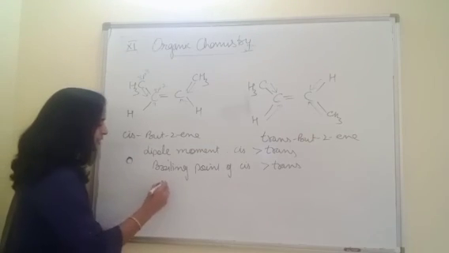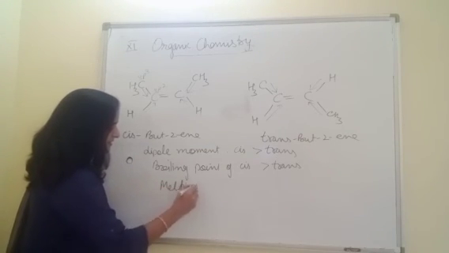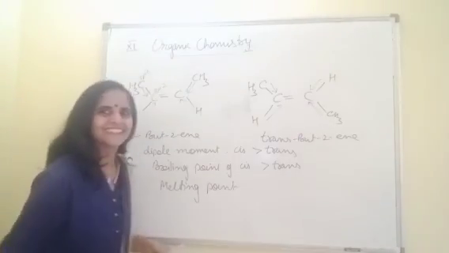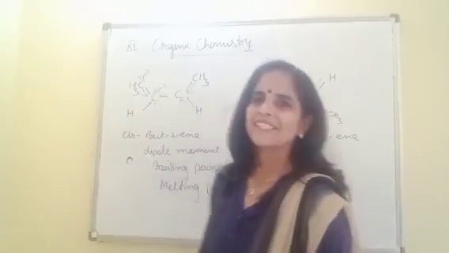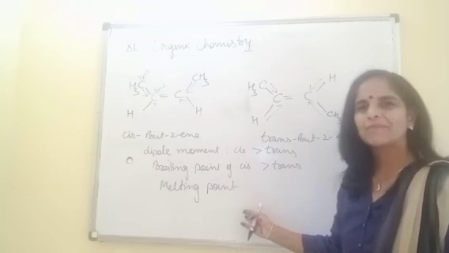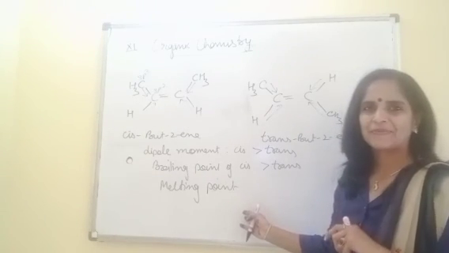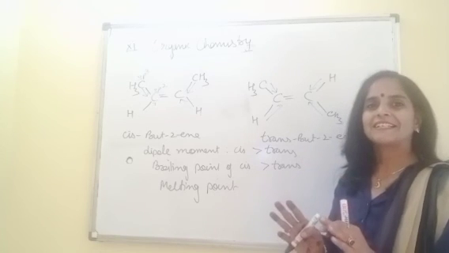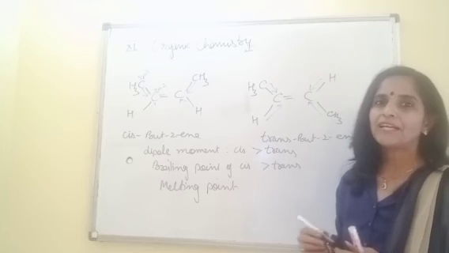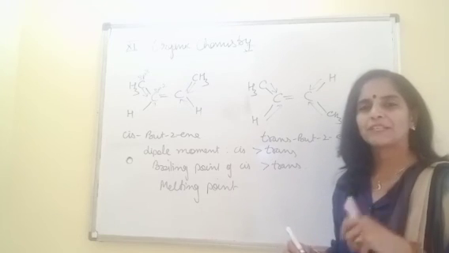Coming to melting point. Confusing. Can we say as cis has a high boiling point, so it also has a high melting point? Please beta, never ever say this, because the criteria to decide melting point and boiling point are absolutely different.